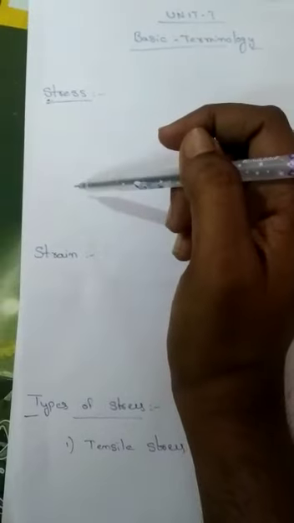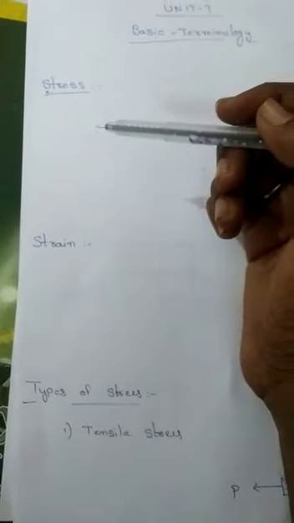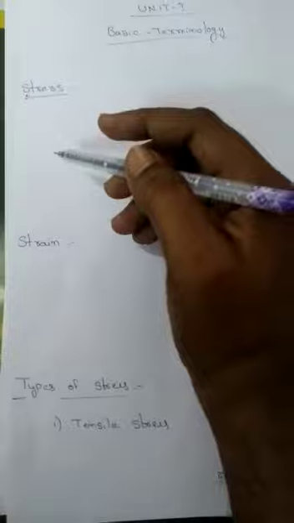Stress is an internal resistance force developed by a body when we apply force. In any body when we apply force, some amount of internal resistance force develops in that body. That internal resistance force we call stress.